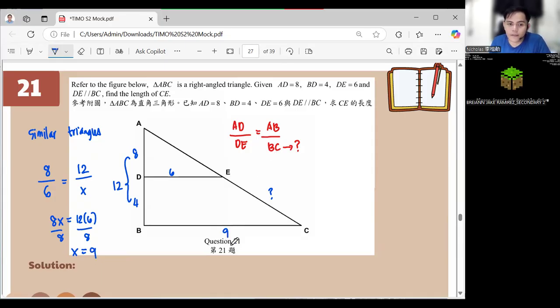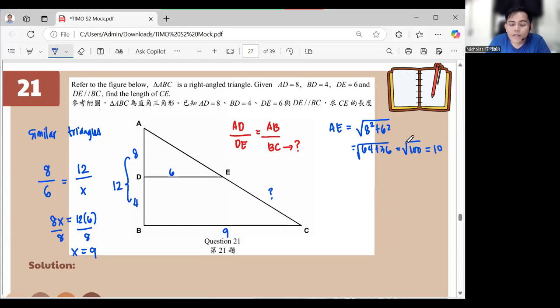Okay. Now, using our Pythagorean theorem, we have here the AC, and we can solve for AE also. For our AE, it's just Pythagorean of 8 squared plus 6 squared, right? That's 64 plus 36. That is square root of 100. So that is 10. So this part here is 10. So we need to solve for the whole AC, right? The whole AC, which is still in Pythagorean theorem, right? Which is 225.